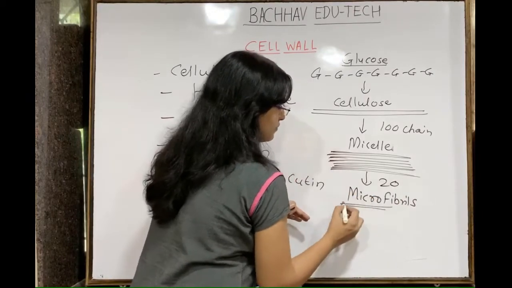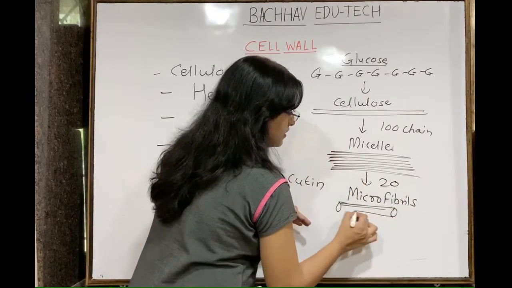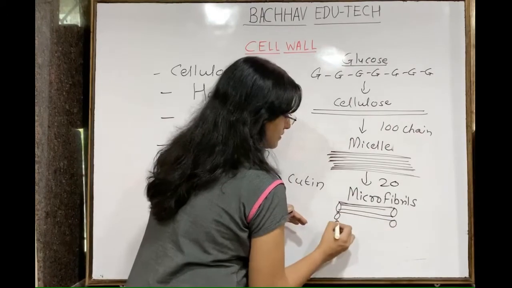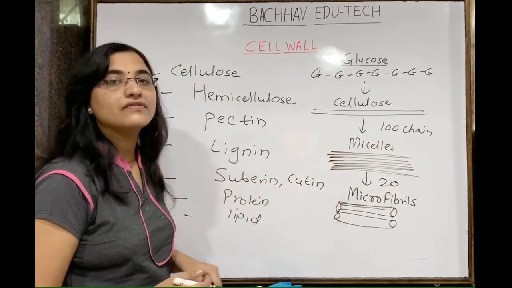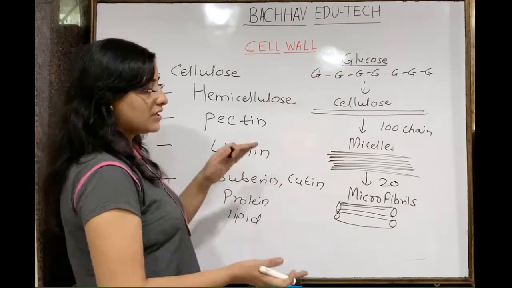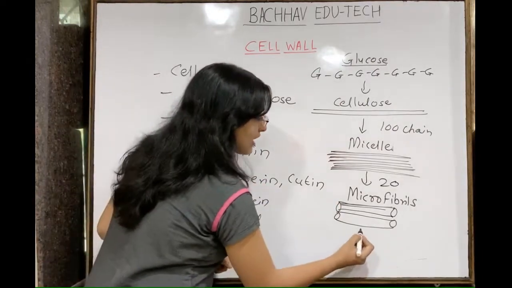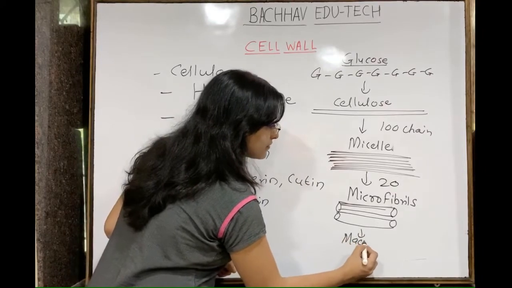So a number of different, suppose this is one bundle of mycelium, this is another bundle of mycelium. So such bundles will be there and they will form what? They will form the microfibrils. A number of such microfibrils come together and they will form the macrofibrils.